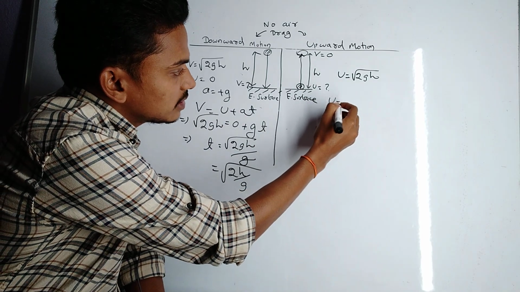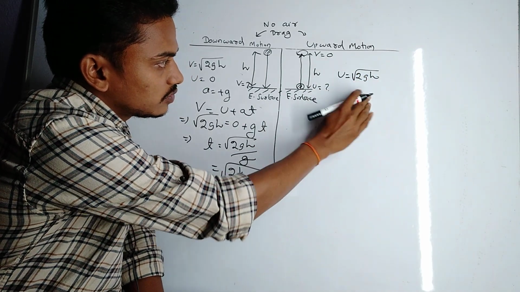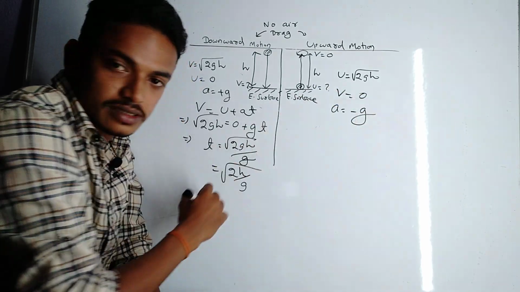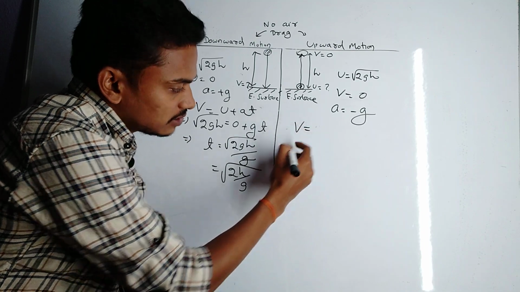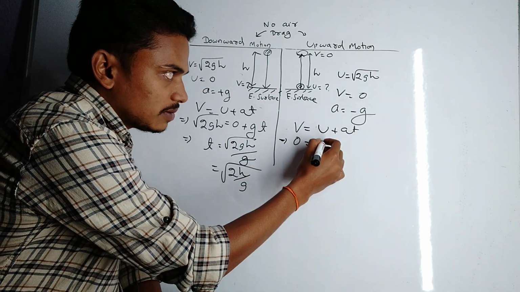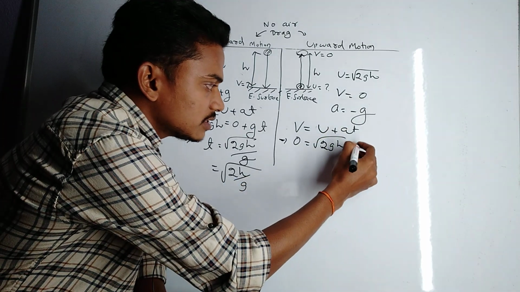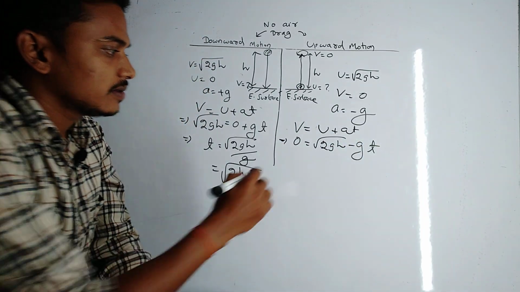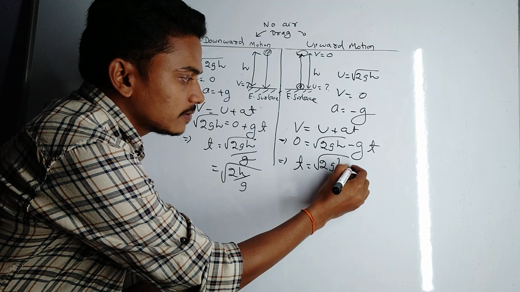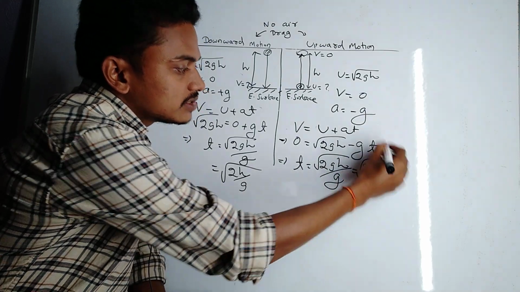So initial velocity u is root over 2gh, it's given. Final velocity v is 0, and acceleration due to gravity is minus g. So we can use the relation v equal to u plus at. So final velocity is 0, initial velocity is root over 2gh, and acceleration due to gravity is negative g, and time is t. So we have to find t. So t is root over 2gh divided by g, that's equal to root over 2h by g.